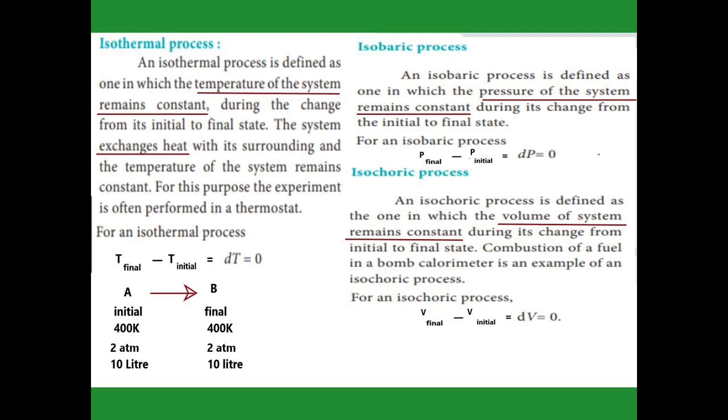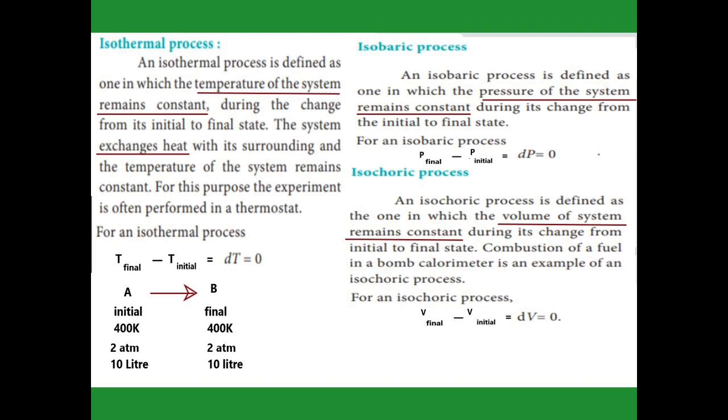The next one, in an isothermal process, for example, A is the initial state, B is the final state. In the initial state the temperature is 400 Kelvin, and in the final state the temperature is also 400 Kelvin. That is, in an isothermal process the temperature never changes. So the difference between final and initial, dT, is 400 minus 400, which is 0. So dT is 0 for an isothermal process.